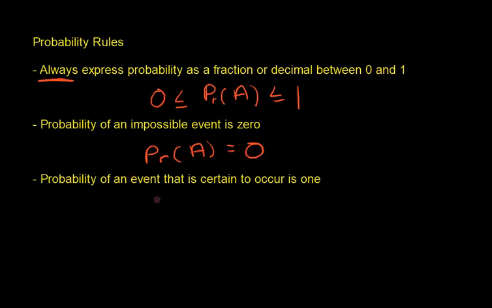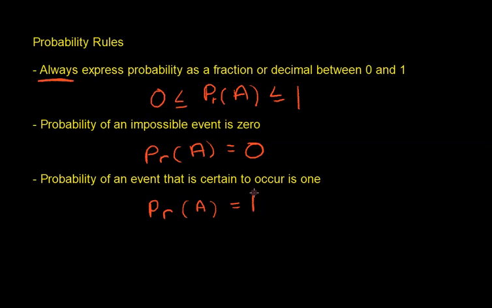The probability of an event that is certain to occur is equal to 1. So what's the probability of getting a heads or a tails when you flip a coin? So say the event is getting a heads or a tails. Well, that would be not 0. I meant to write 1 there. That'd be guaranteed to happen. You're definitely going to get a heads or a tails. So that would be equal to 1.